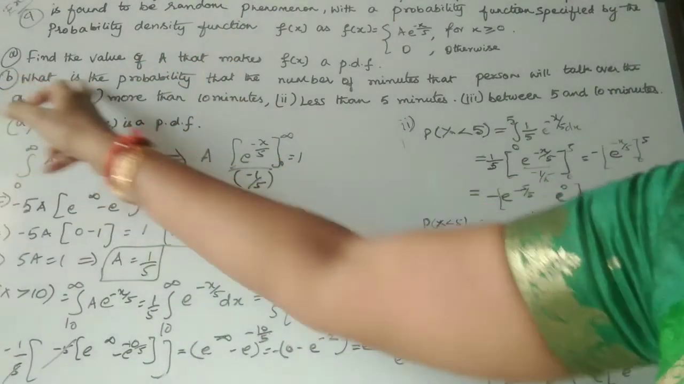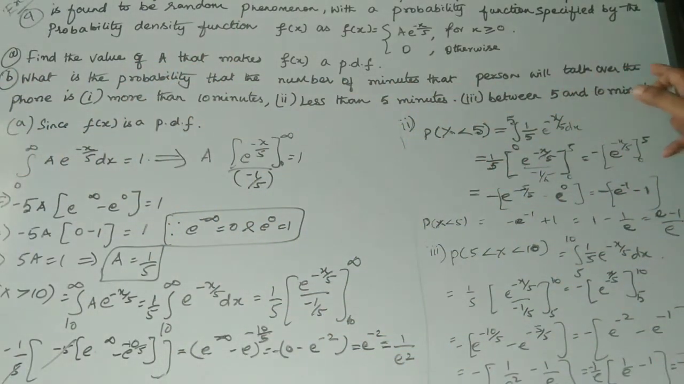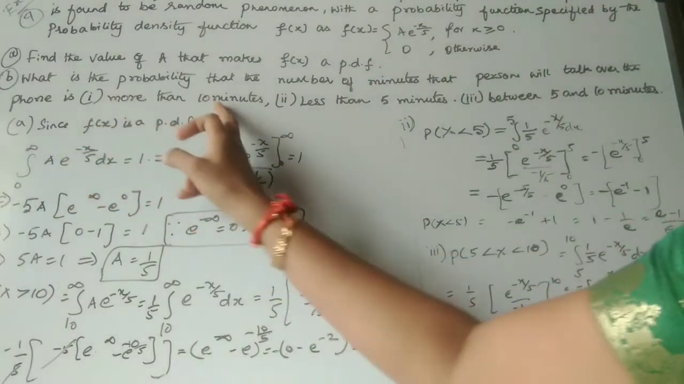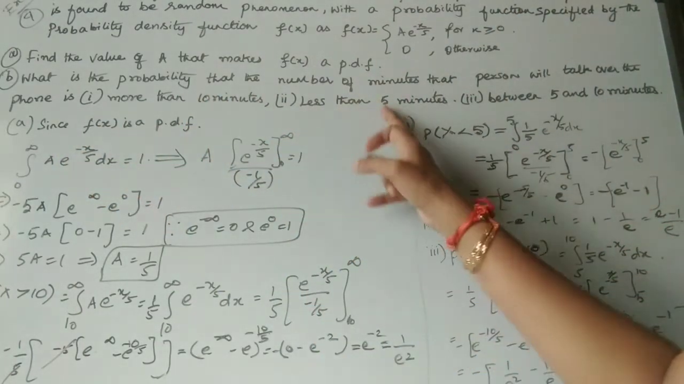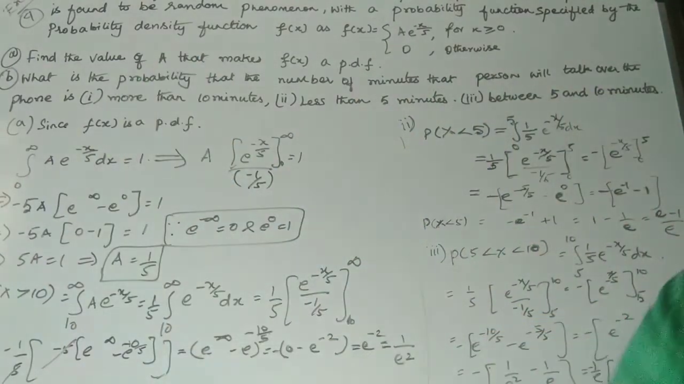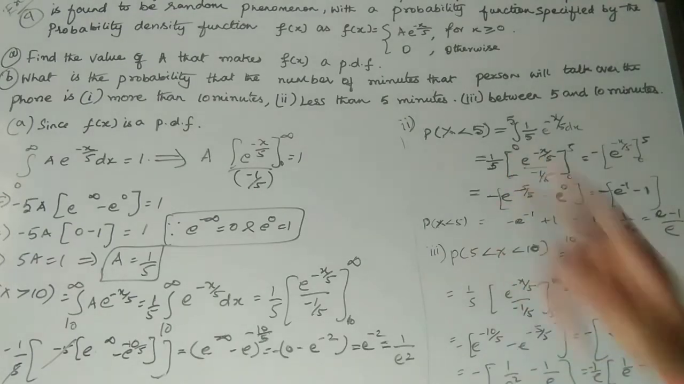Now part b is to find the probability that the number of minutes a person will talk over the phone is more than 10 minutes, less than 5 minutes, and between 5 and 10 minutes. So for more than 10 minutes, you have to find the probability for that number of minutes.